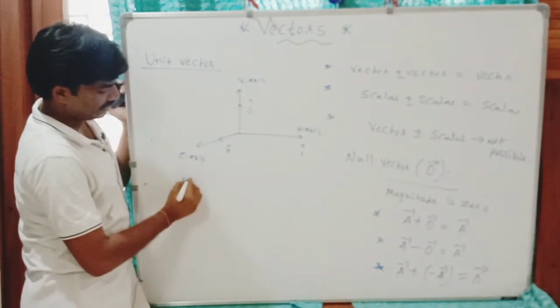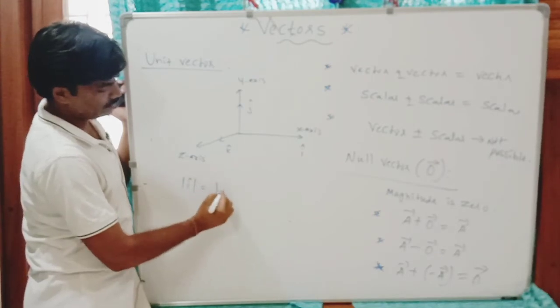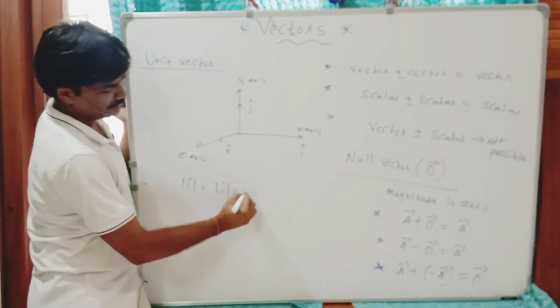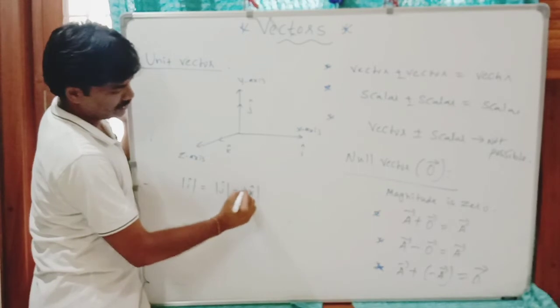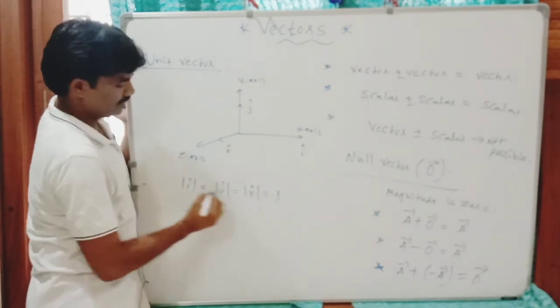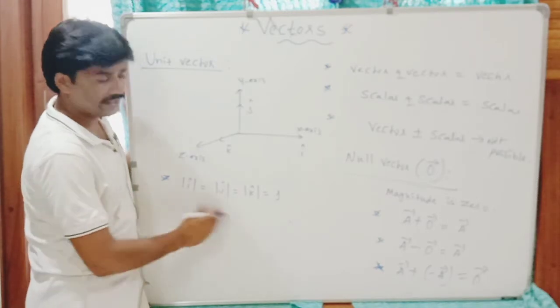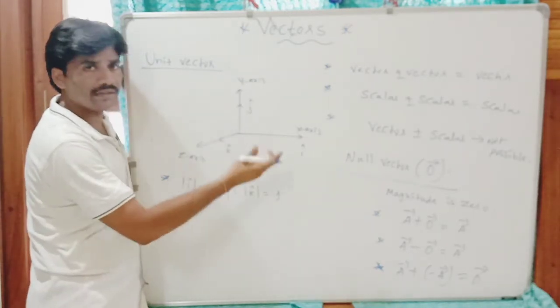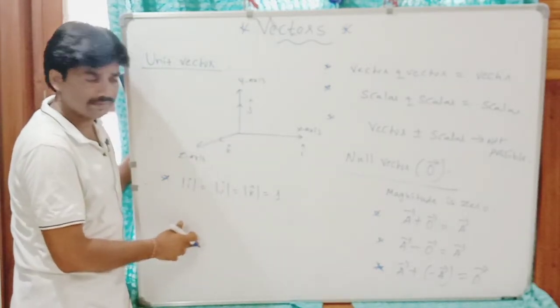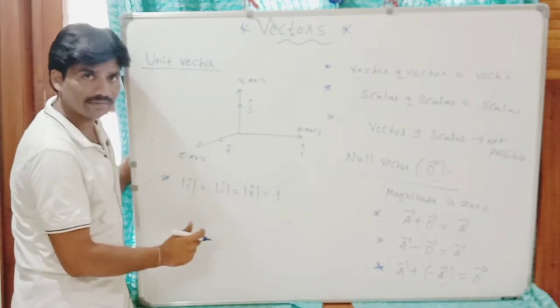So what are these i, j, k? They are unit vectors. Their magnitudes are equal to 1, and they only show the direction with magnitude 1.